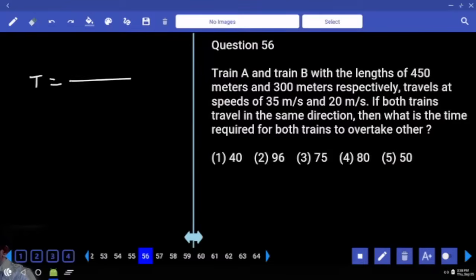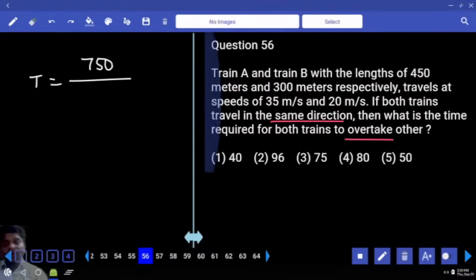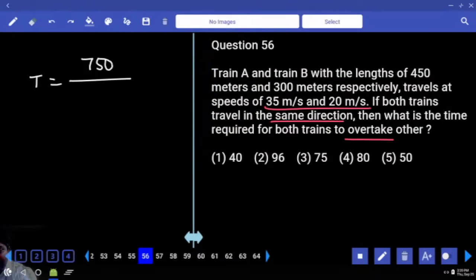Time is equal to distance by speed. Distance will be train length 1 plus train length 2, which is equal to 750. Speed: in what direction are they moving? Same direction. Overtaking comes into the picture when they are moving in the same direction. When they are moving in the same direction, relative speed is S1 minus S2, 35 minus 20, 15. 5 times and then a 0. Fifth option.